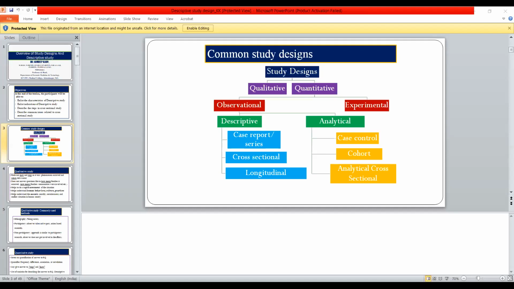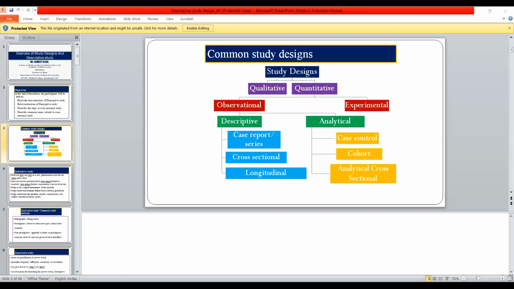Okay. Then again, they are classified into the descriptive type of the study and the analytical type of the study. It's very easy. Descriptive type means you describe the disease in relation to time, place, person. That is the simplest type of the study, the descriptive type. While in an analytical study, you analyze.